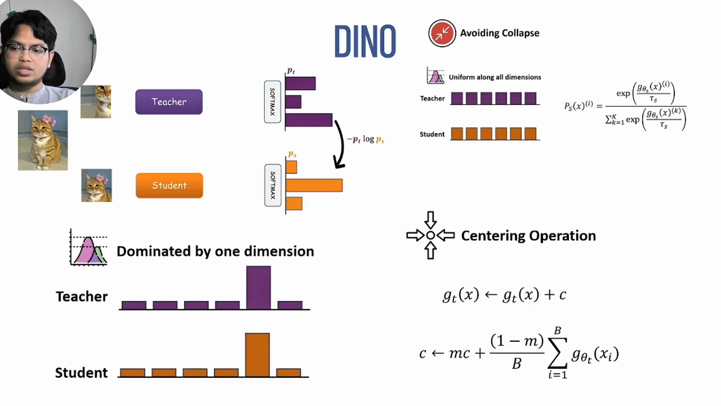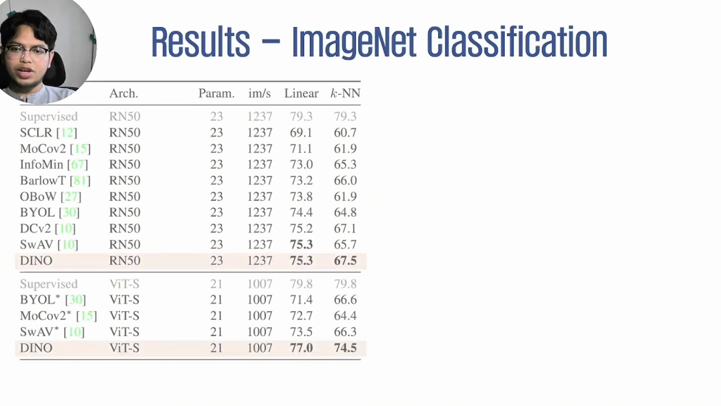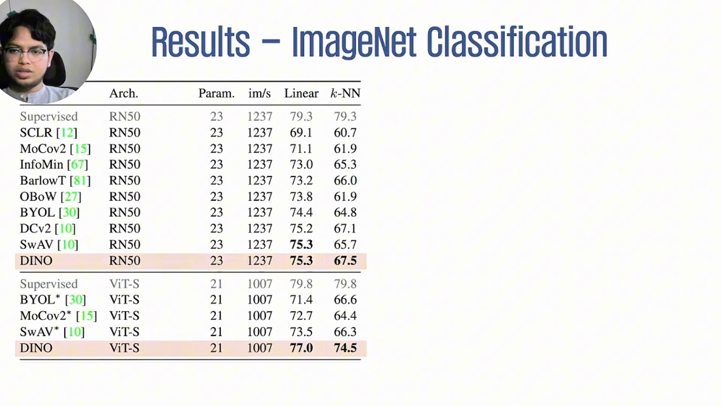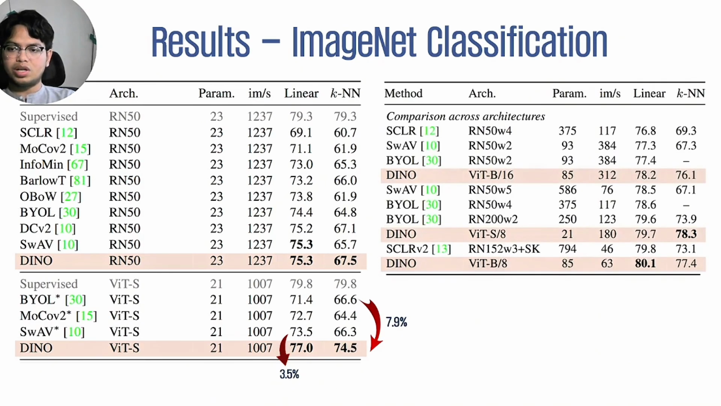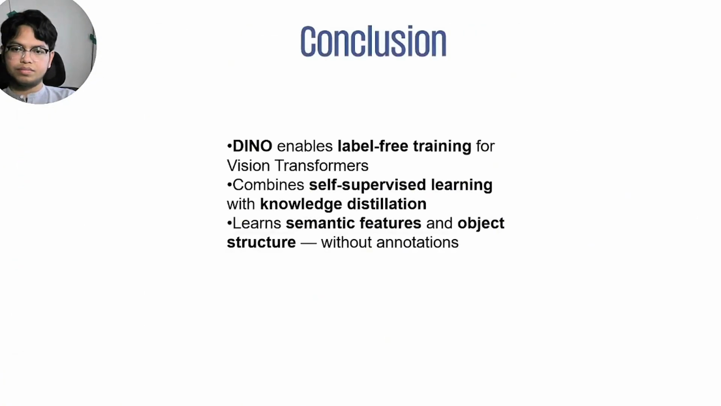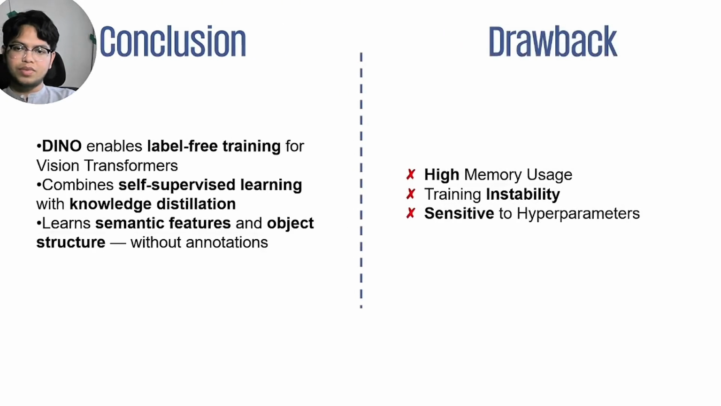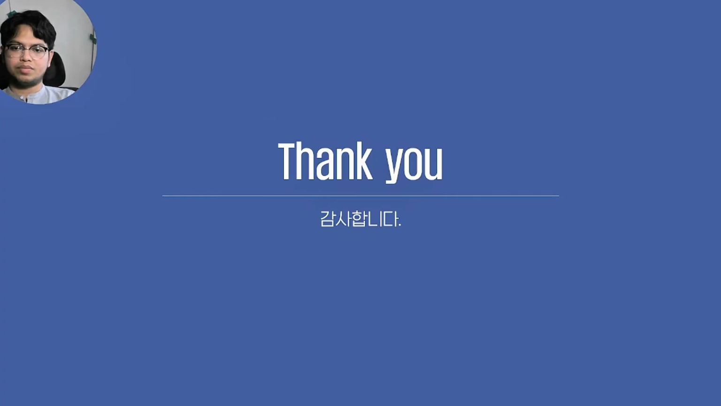And now we can just talk about the results. Here, DINO outperforms other self-supervised methods. Over the other methods, DINO can improve accuracy by 3.5% to 7.9%. It is also the top performer while being 10 times smaller and 1.4 times faster than others. In summary, DINO enables label-free training with strong semantic features, and the trade-offs? It's memory heavy, a bit unstable, and sensitive to hyperparameters. Thank you.